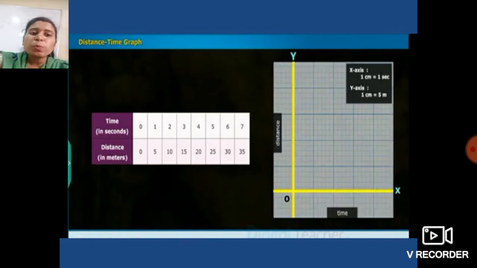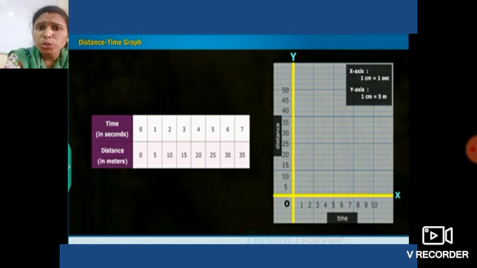We have to put the values given in the table on the respective x-axis and y-axis which we have chosen. Okay students, up to this, did you all get it? Now students, what will happen?